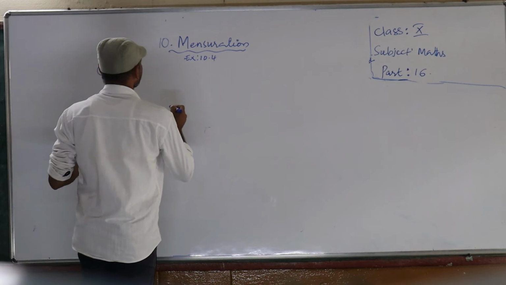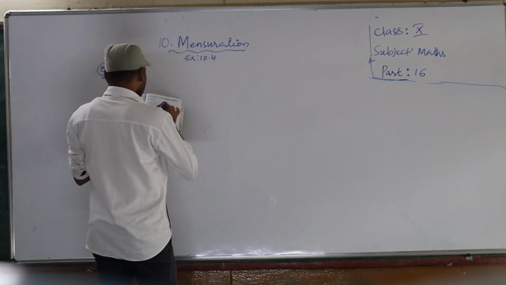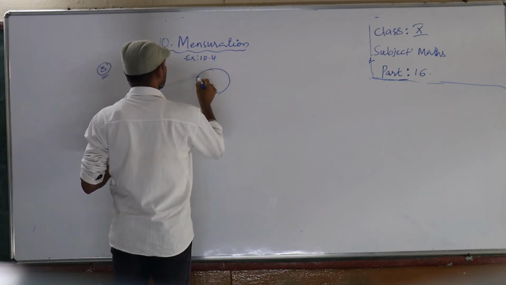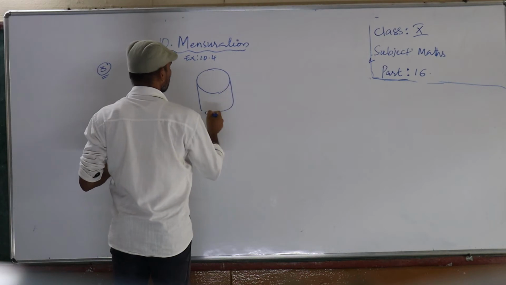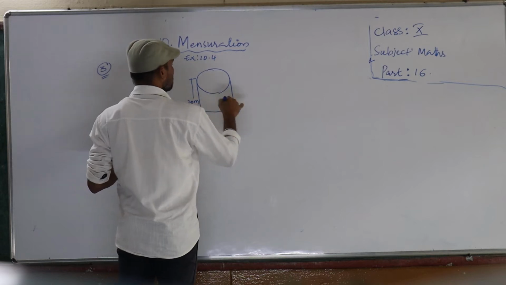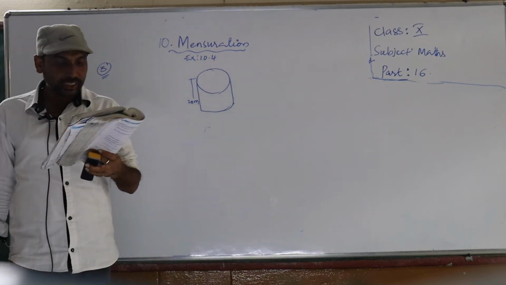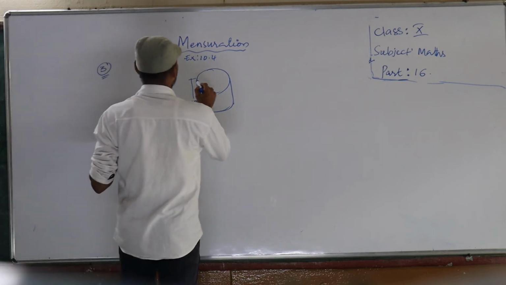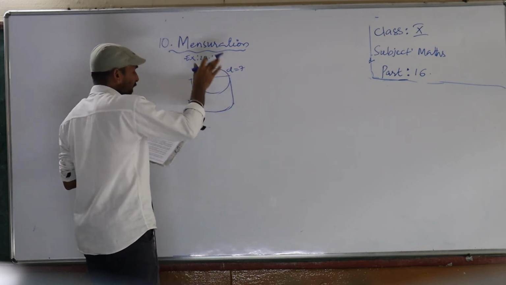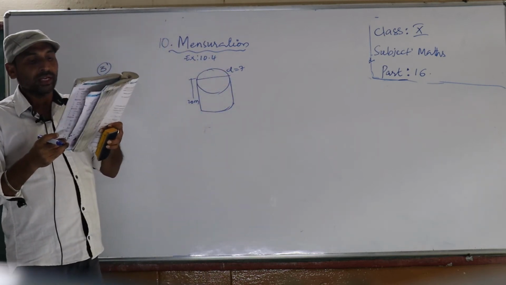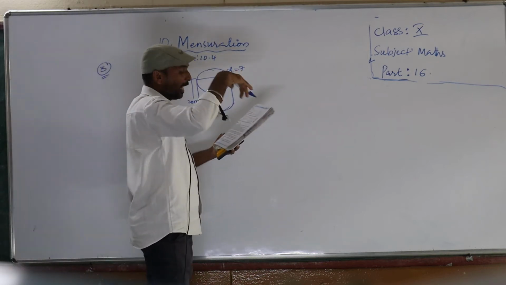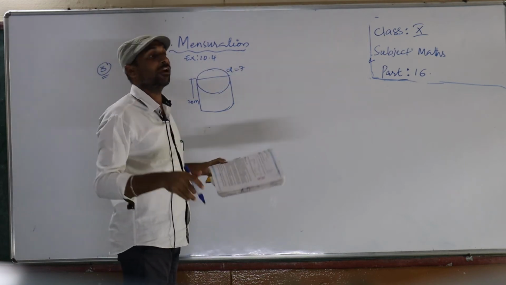See children, here a 20 meters deep well means this length is 20 meters. It is like a cylinder, a deep well of diameter 7. After getting the mud from this, that total mud they are making as a platform.